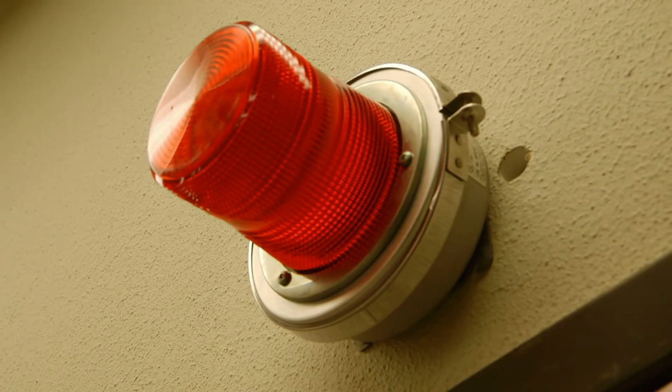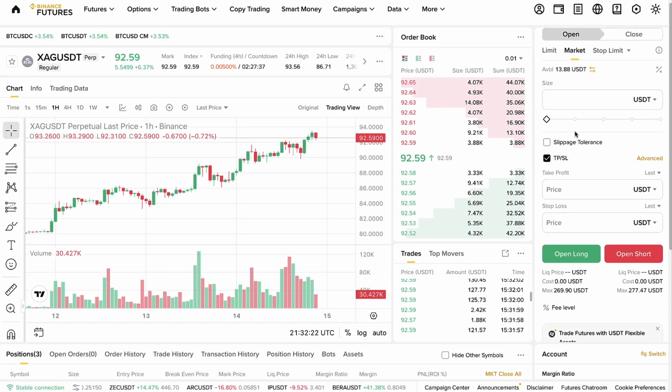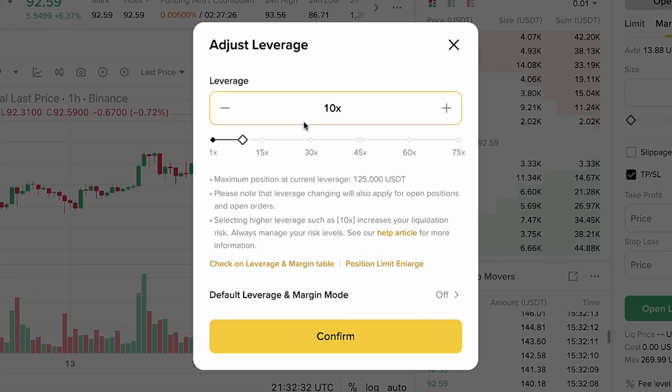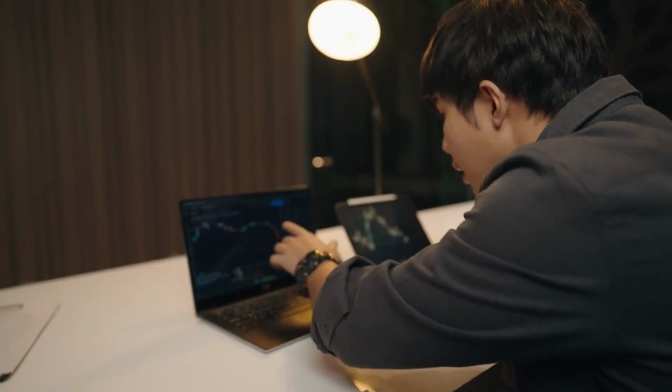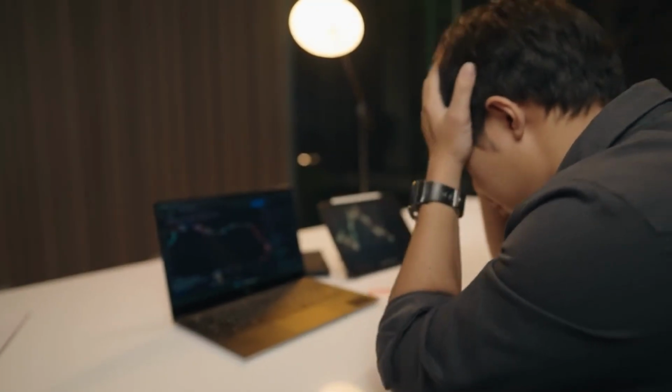Now let's go through the main risks of trading these TradFi products. The first one I already mentioned, this leverage, because with leverage you will have faster movements. For example, with the 10x leverage you will get 10 times faster profits and losses. With the 75x leverage you will get 75 times faster profits and losses. With 50x again 50 times faster. Just a 2% move to the opposite direction and you lose your whole position.